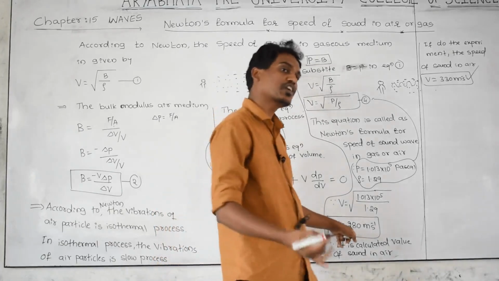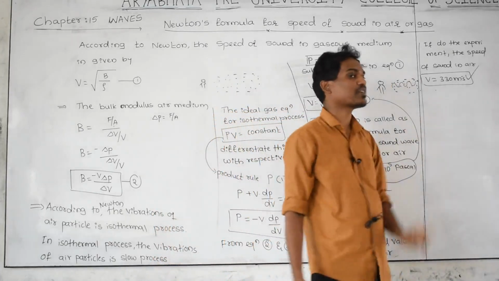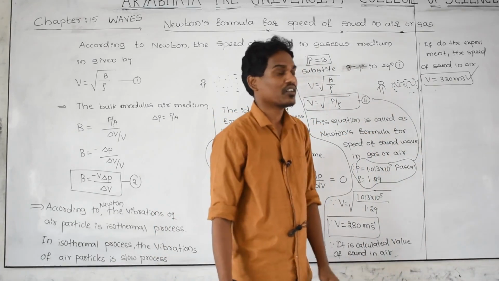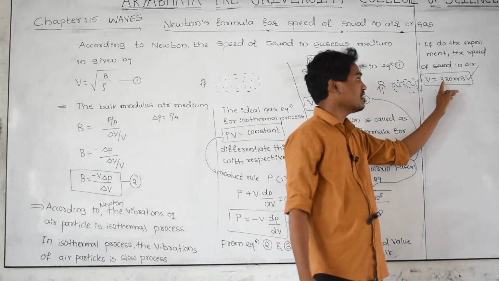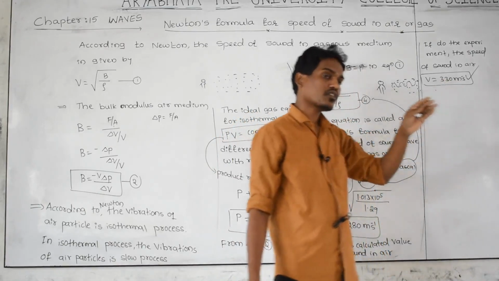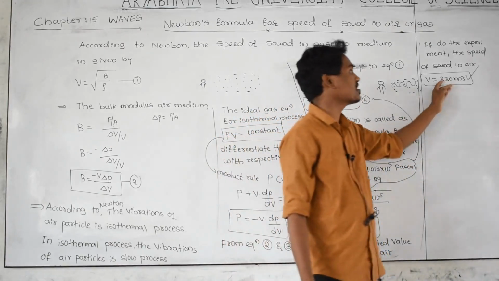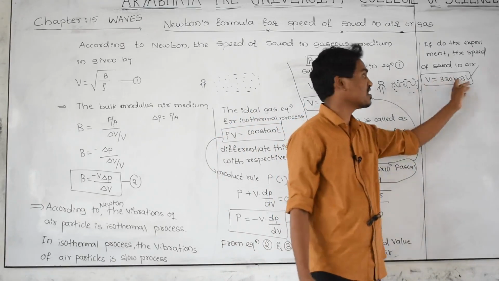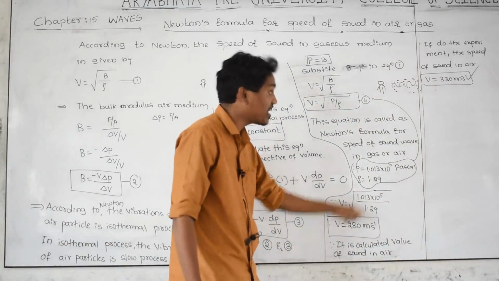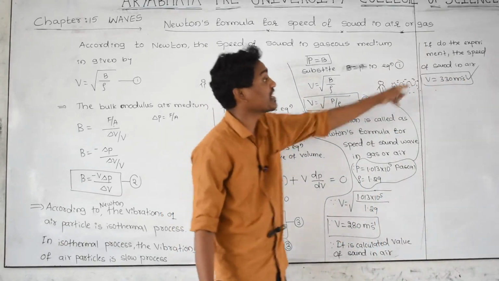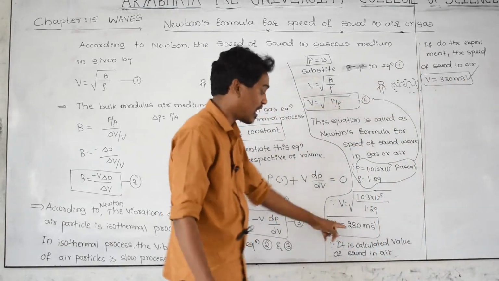Actually, the speed of sound in air medium, in 1 second of time, the wave travels 330 meter. In 1 second, the sound in air medium covers this much distance. This is the right value. He was supposed to get at least a value near to that, but this is not near 330. A large error is there.